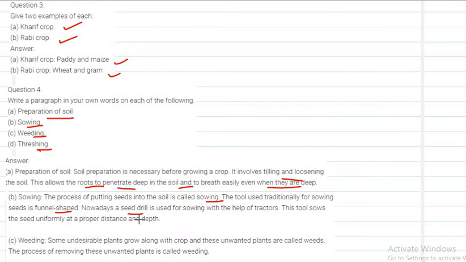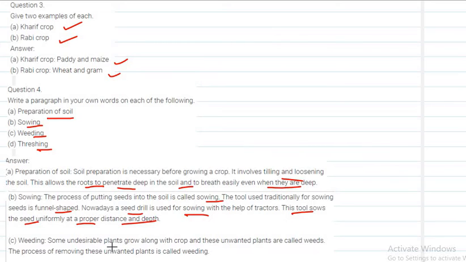Why are they using the seed drill? Because the advantages of the seed drill are more, right? What are the advantages? This tool not only helps to sow the seed, it also helps to sow the seed at a proper distance as well as at a proper depth. If we sow the seed using the seed drill, it will make the seed go deep into the soil at an equal distance from the other seeds also. That is the main importance of the seed drill, which is mainly used for sowing, that we have to mention. Okay. Weeding.